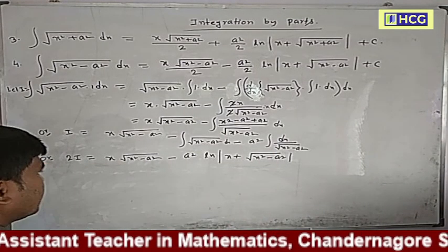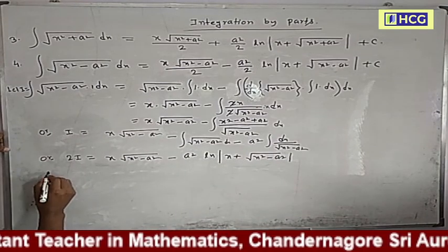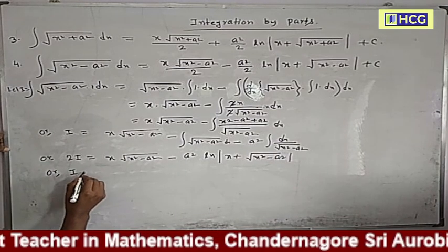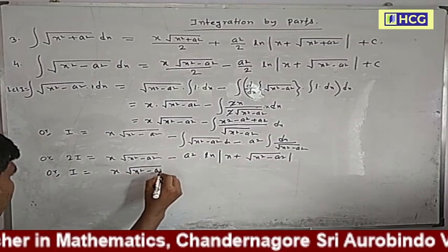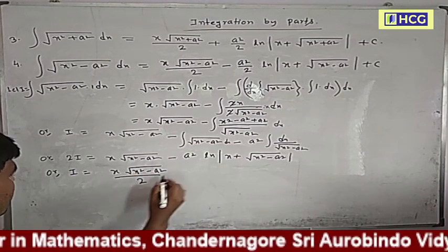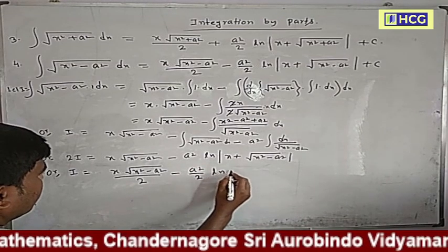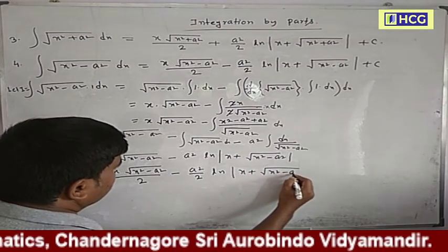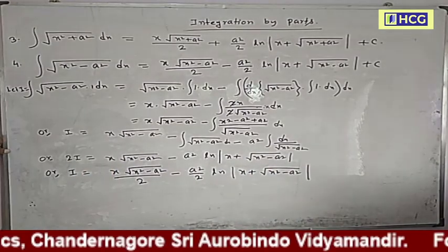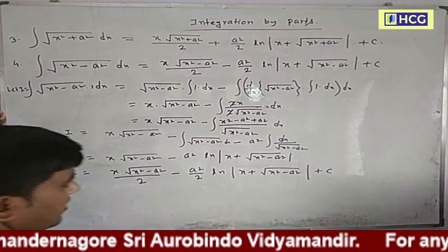So I equals x into square root of x square minus a square by 2 minus a square by 2 ln mod x plus root of x square minus a square, the formula 4, plus c is an arbitrary integration constant.